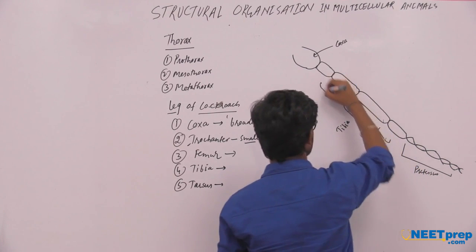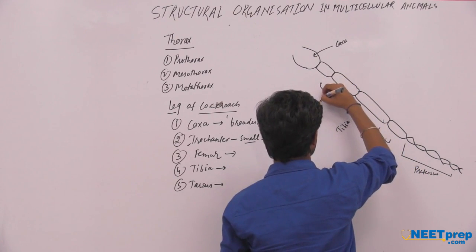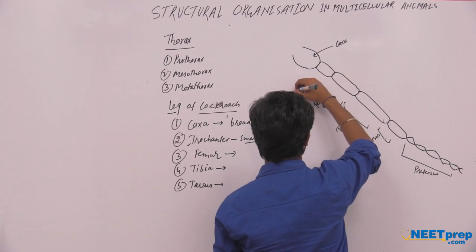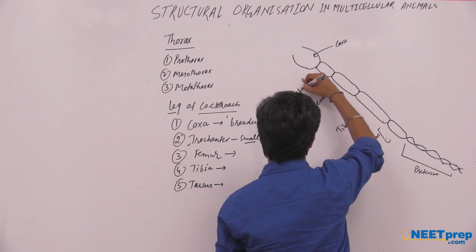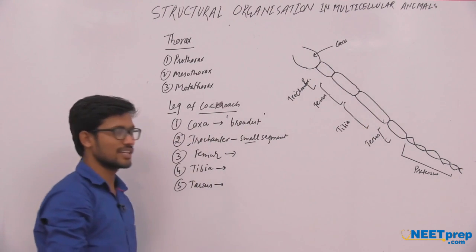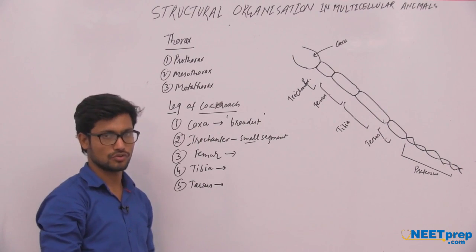Tibia is the longest region. This is femur. This is trochanter. These are the regions of the leg of the cockroach.